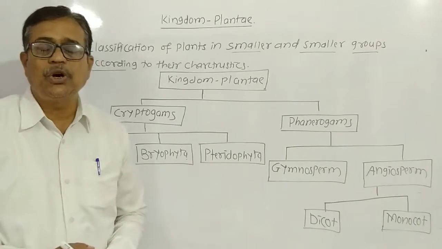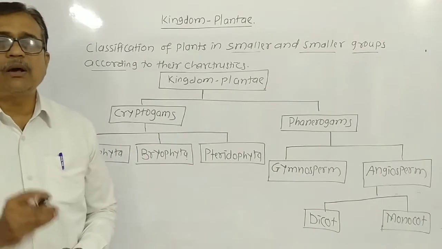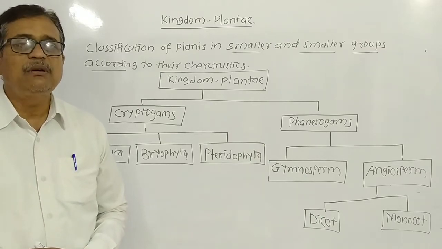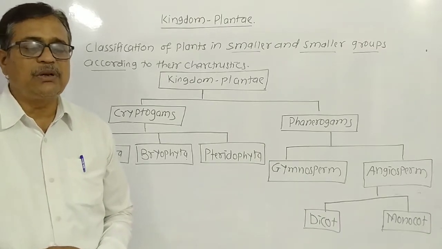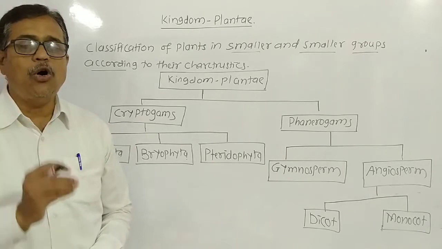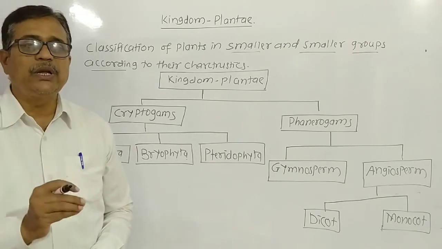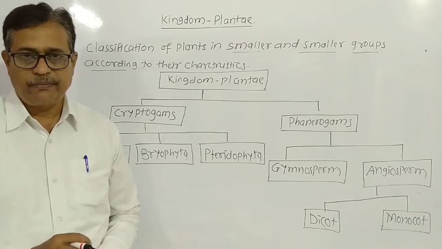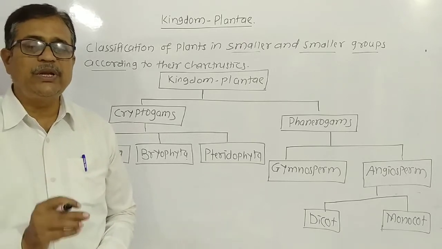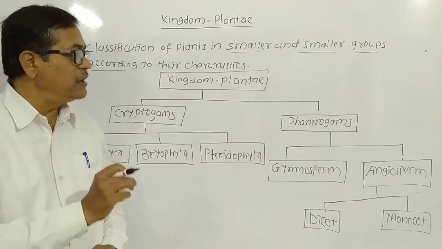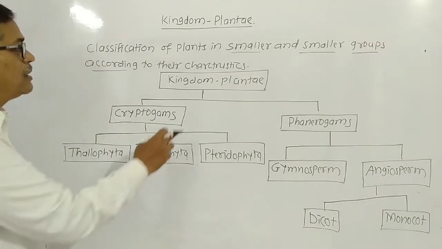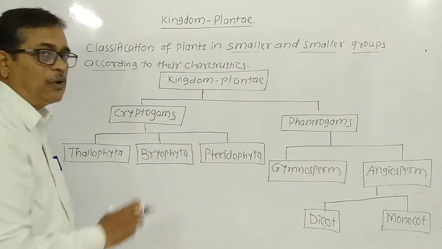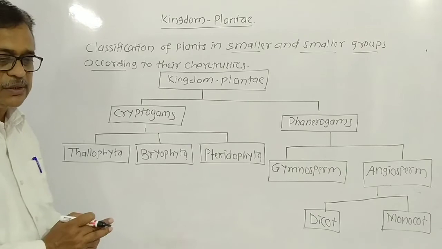According to the classification of living organisms, on the basis of Whittaker's 5 kingdom classification, all plants are included in one kingdom, that is kingdom Plantae. And these kingdom plants can be divided into smaller and smaller groups according to their characteristics.